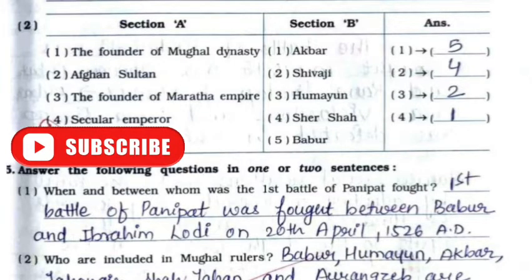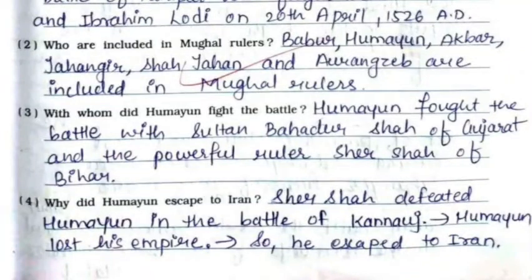Now we'll continue with question number 5, that is answer the following questions in 1 or 2 sentences. First one, when and between whom was the first battle of Panipat fought? First battle of Panipat was fought between Babur and Ibrahim Lodi on 26th April 1526 AD. Second, who are included in Mughal rulers? So Babur, Humayun, Akbar, Jahangir, Shah Jahan and Aurangzeb are included in Mughal rulers.